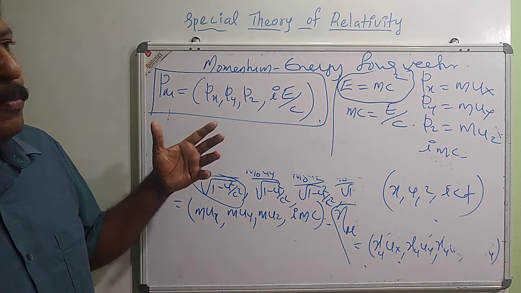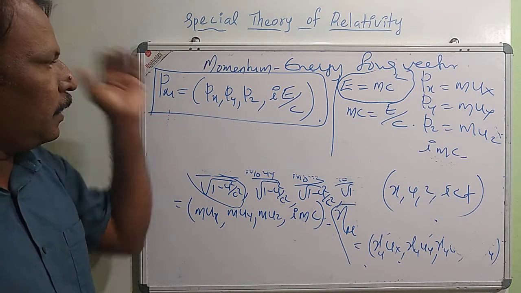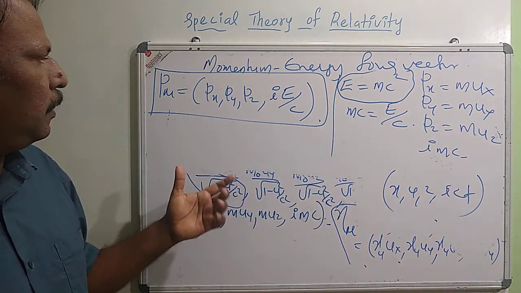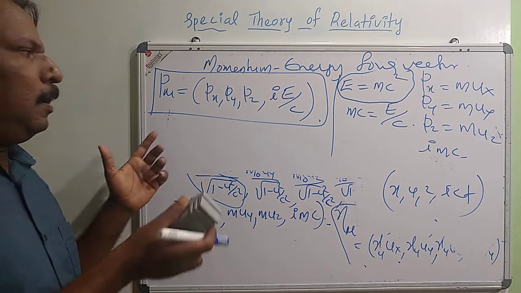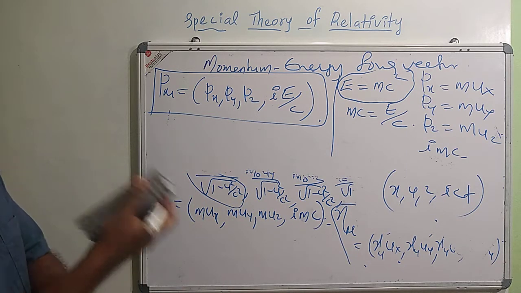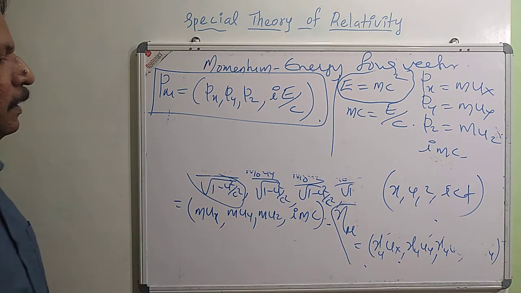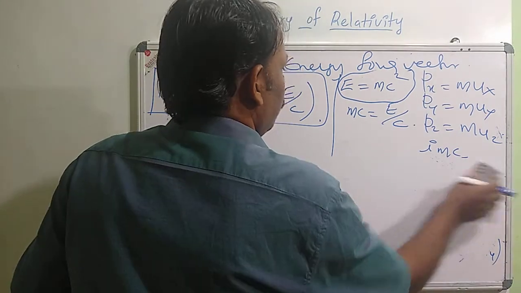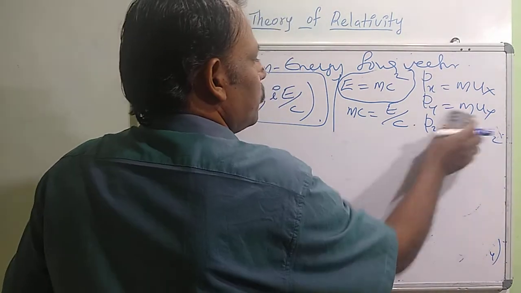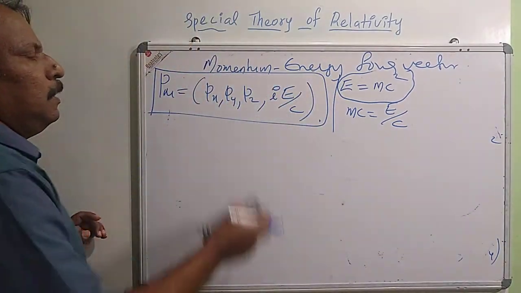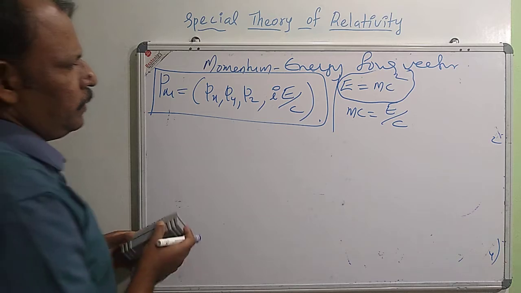In classical mechanics we have studied the conservation of momentum and conservation of energy independently. Here we will have both these quantities conserved, momentum as well as energy. So energy is appearing as the fourth component of the four vector, the momentum-energy four vector.